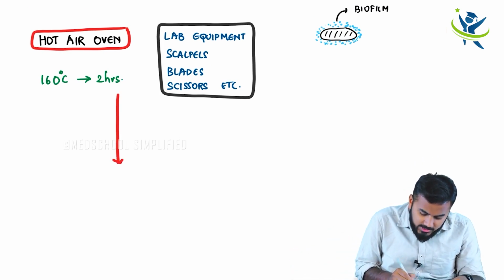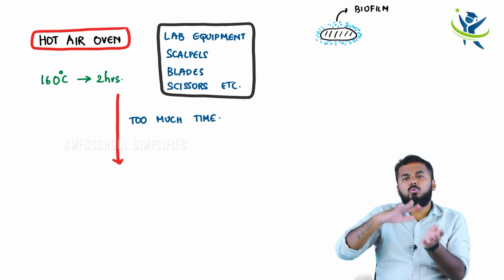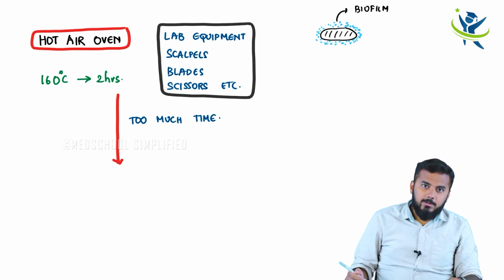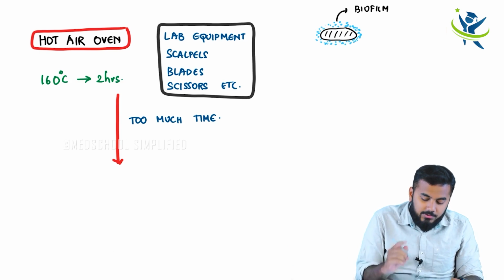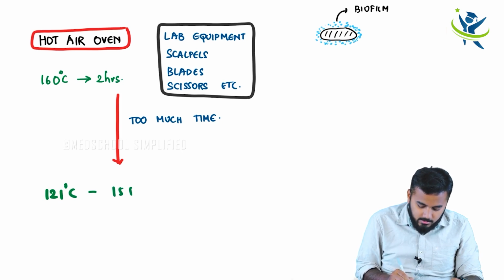If you think it is too time consuming, you use an alternate machine, and the temperature you use in that machine is 121 degrees centigrade for 15 minutes.